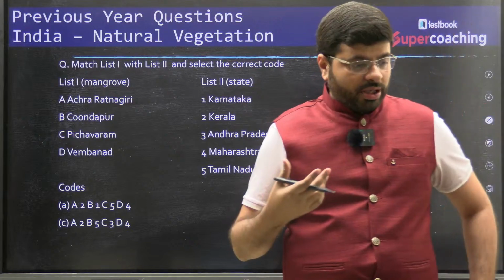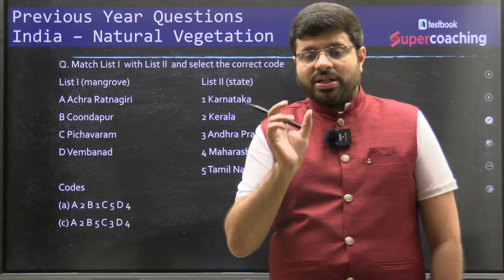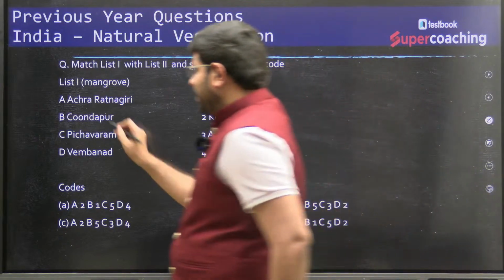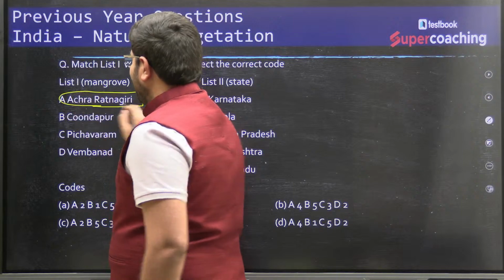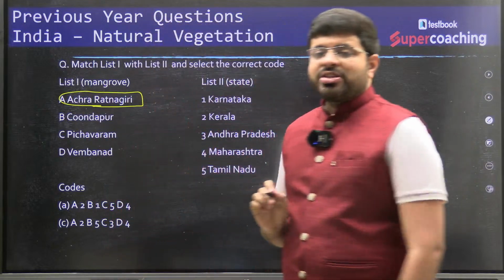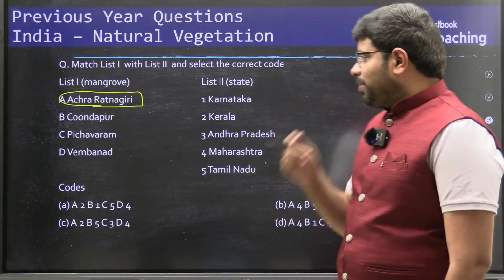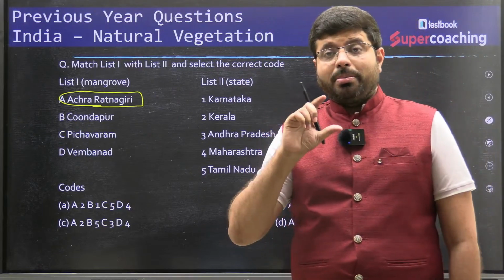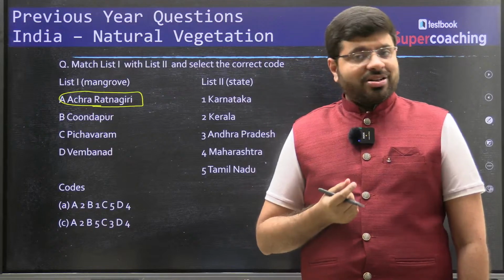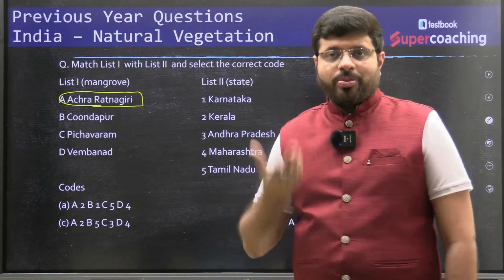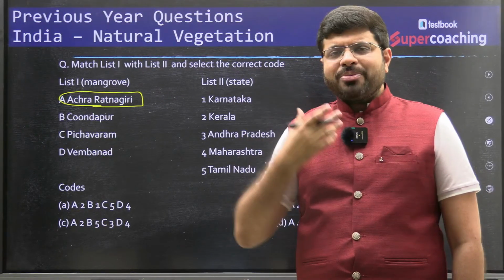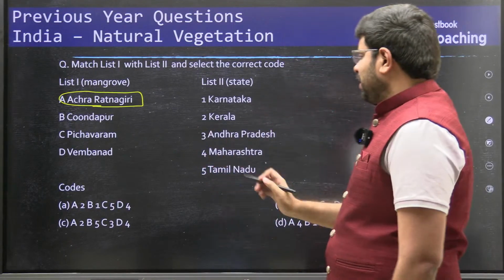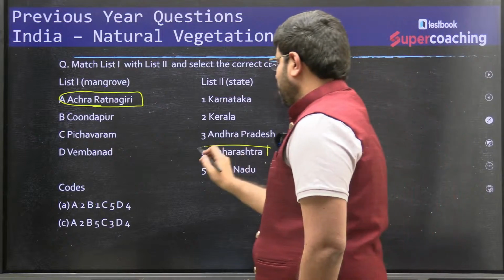This is a topic where you can understand from certain ideas which are given in the question as well. For example, Ratnagiri mangroves are found in which part of the country? Ratnagiri mangoes are also prominent. A prominent tourist spot is also Ratnagiri, not that prominent but decent enough. It is getting slowly popular. If you see Ratnagiri, it is part of Maharashtra.